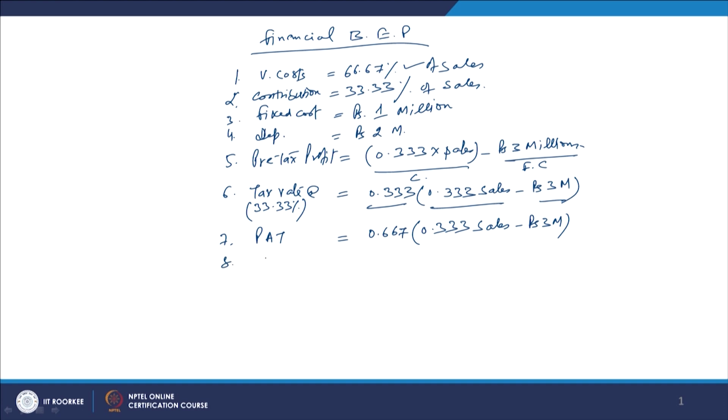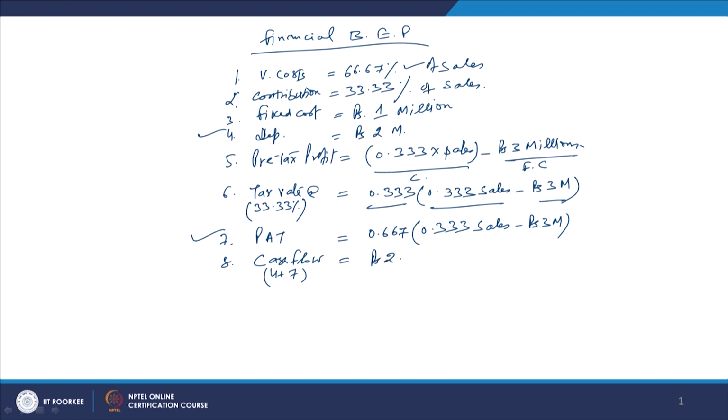Now, we are going to calculate the cash flow, right. What is the cash flow now available with us? This will be column number 4 plus column number 7. Column number 4 is depreciation. Column number 7 is PAT. So, what is the depreciation here?